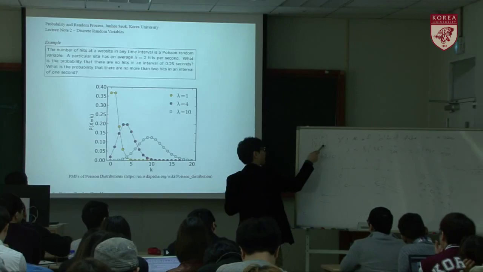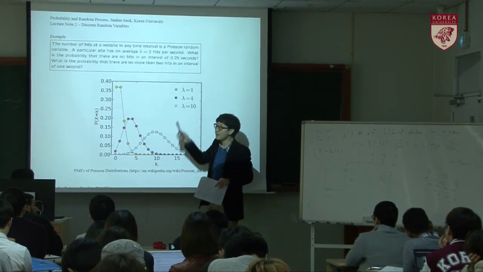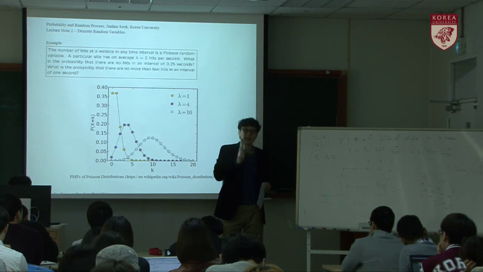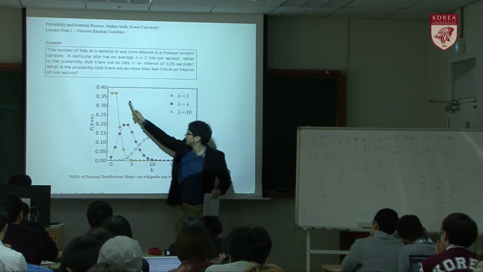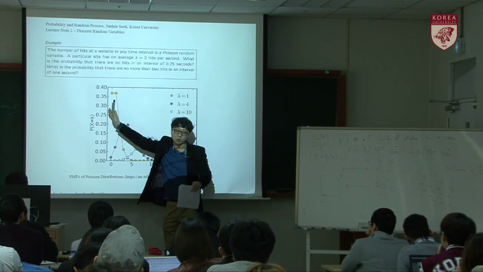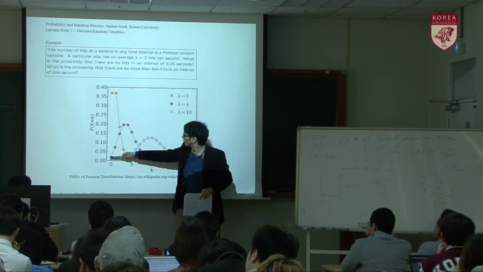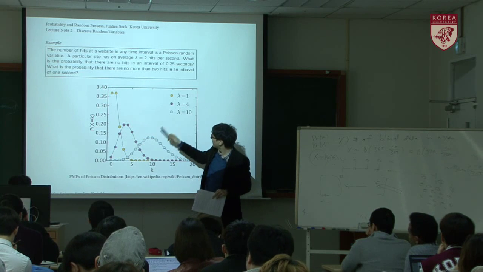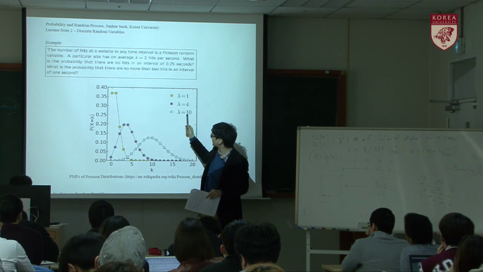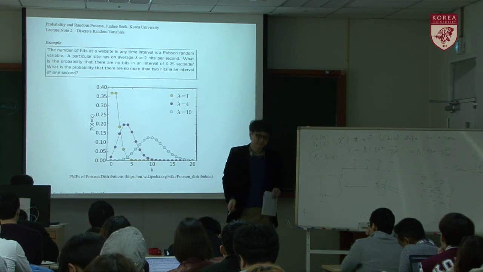When lambda is 1, that means on average we have one event, so we have the high probability on the low numbers. When lambda is 4, we have a certain shape. If lambda is 10, then it is more likely to be a bell shape.